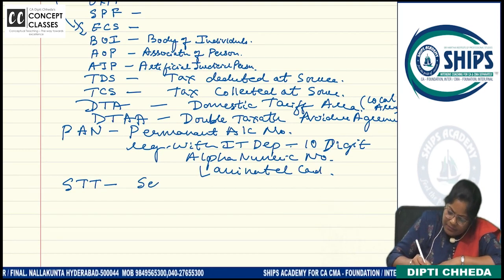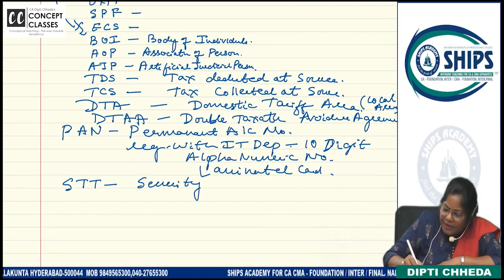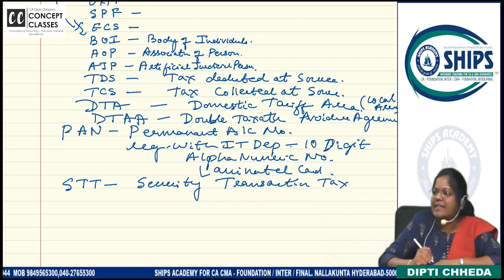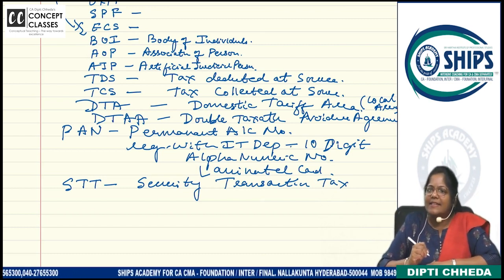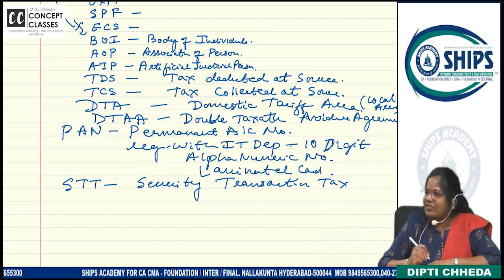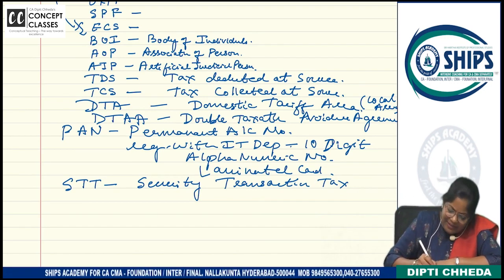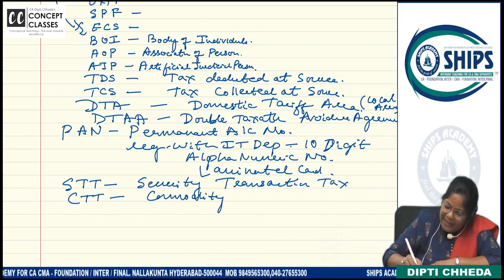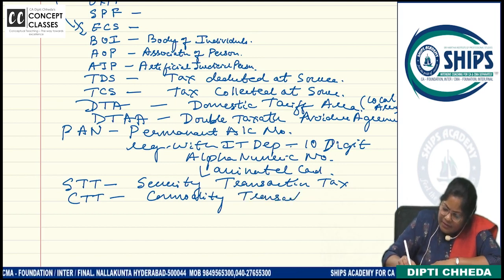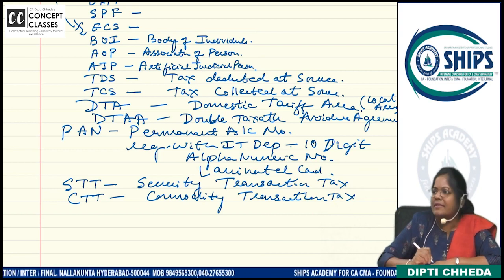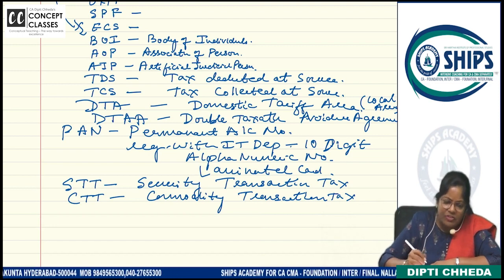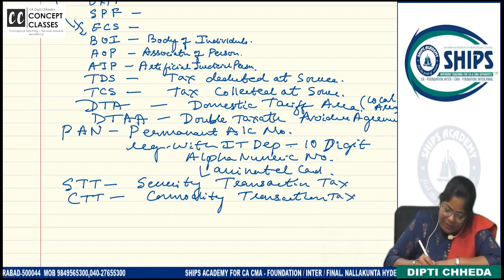STT. Security transaction tax. STT is security transaction tax. Just complete the list, I will explain. Then there is one CTT, commodity transaction tax. You can read about this on Google in detail, but what information is required for solving the problems and all, I'll tell you now. Next, you write down SIP. Do you invest in SIP or not?